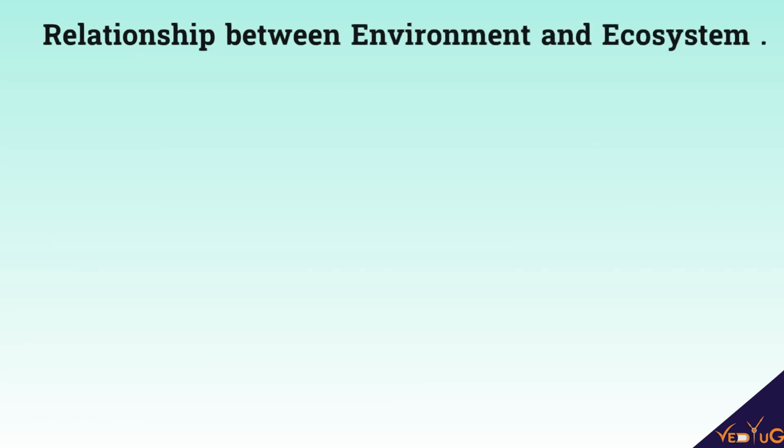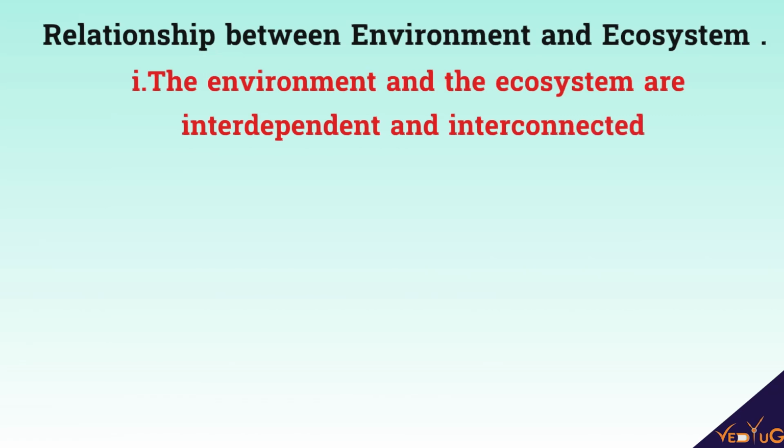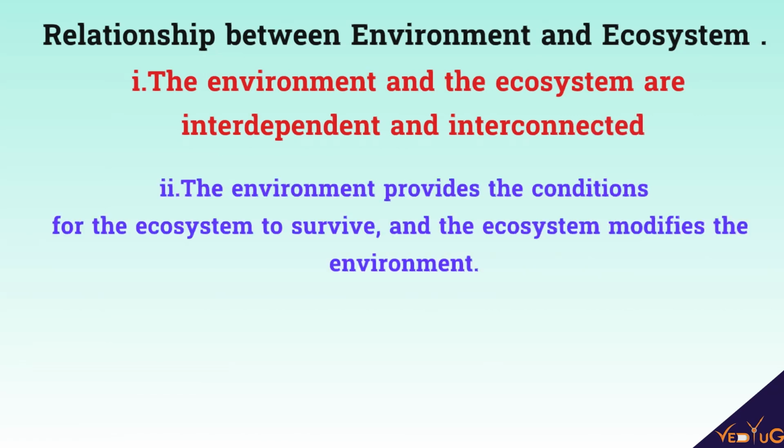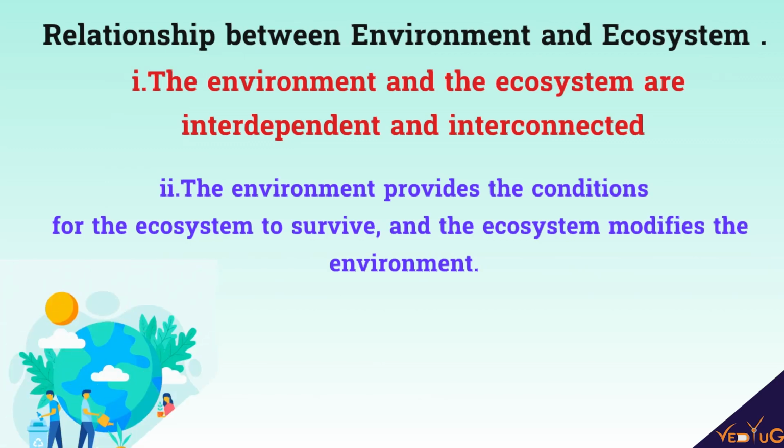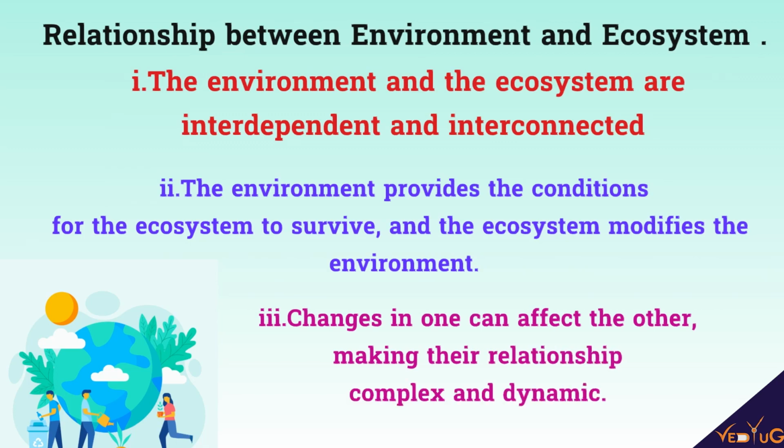Let us now establish a relation between environment and ecosystem. So the environment and ecosystem are interdependent and interconnected. The environment provides the conditions for the ecosystem to survive, and the ecosystem modifies the environment. Changes in one can affect the other, making their relationship complex and dynamic.